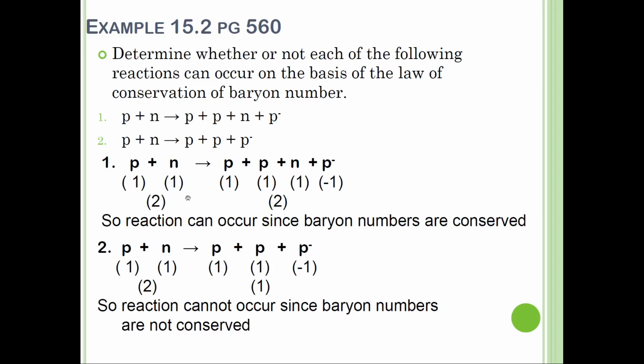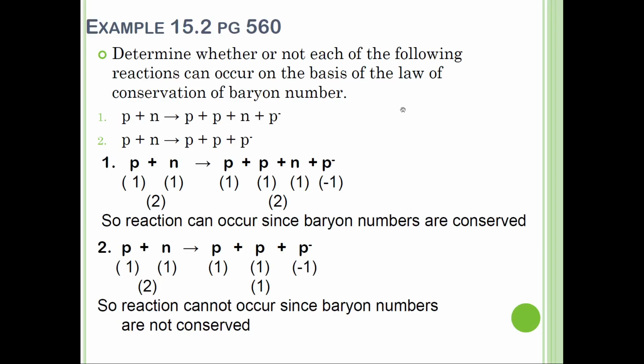Okay, so you can see the difference here. In the first one, the number is the same before and after, so this reaction can occur as baryon number is conserved. In this one, the number before and after is different. So the conclusion is the reaction cannot occur and baryon number is not conserved for this law.